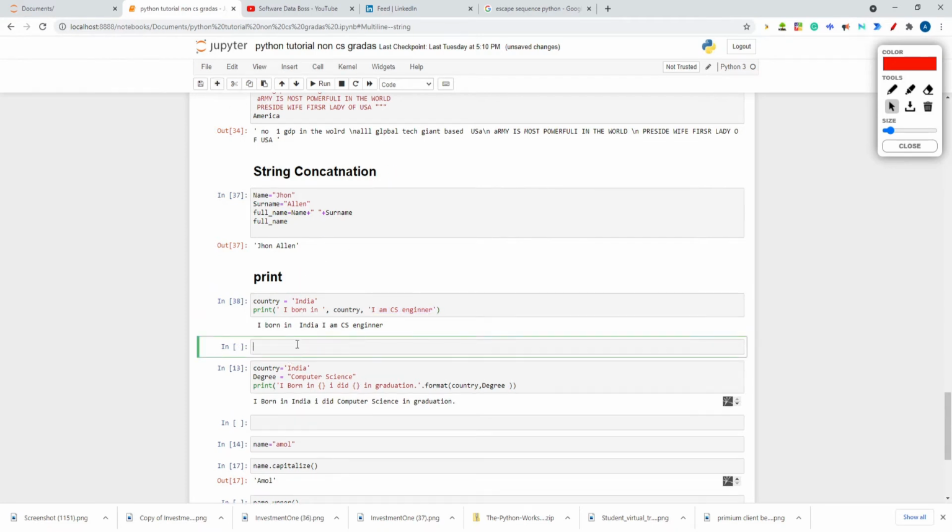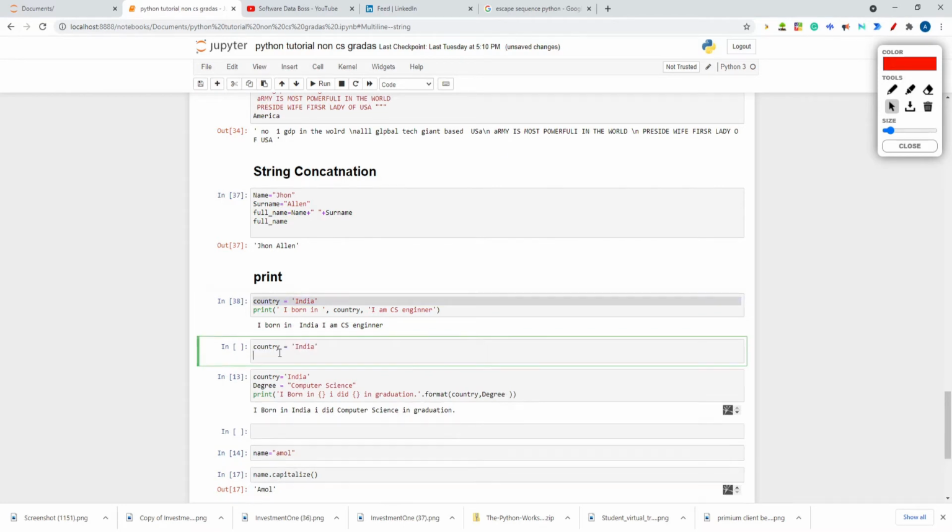Let's do one more example. I want country to be US, so I am storing USA in the country variable. Now again I will write a print statement. First is a string. Let's go with a double quote string: I live in.